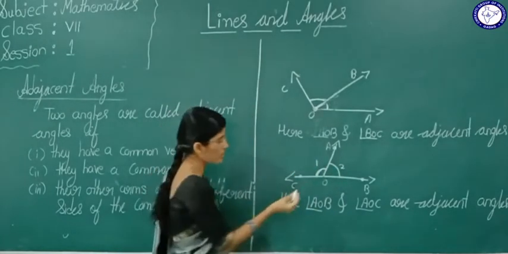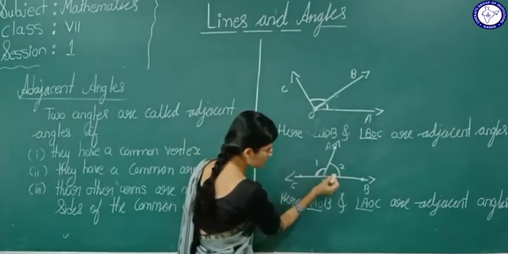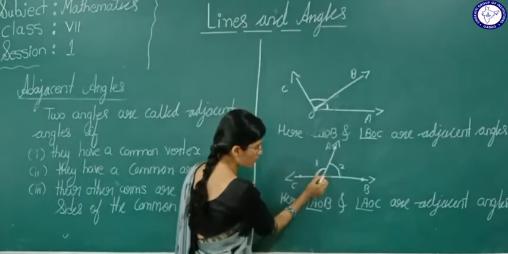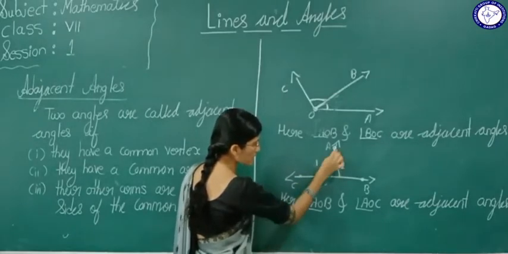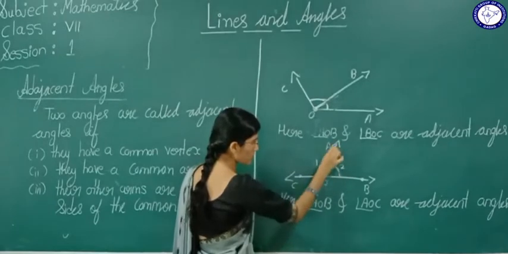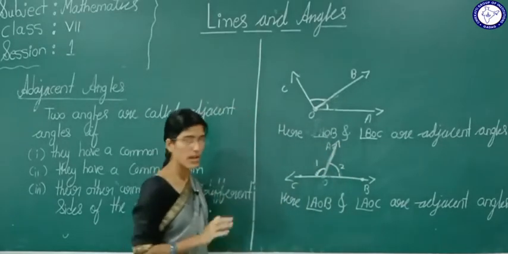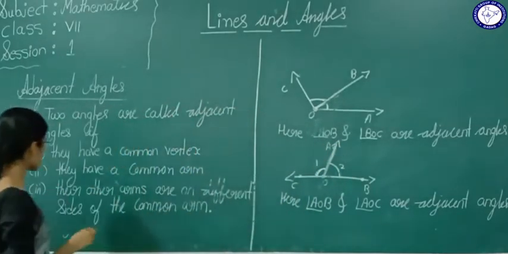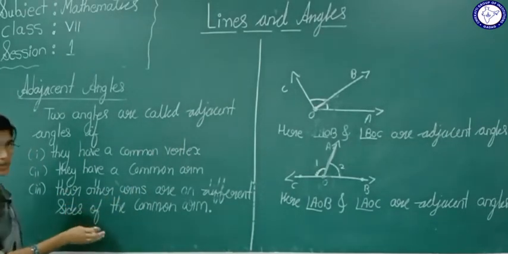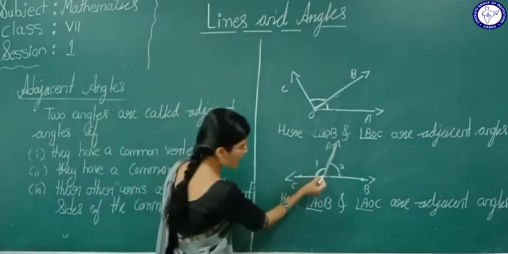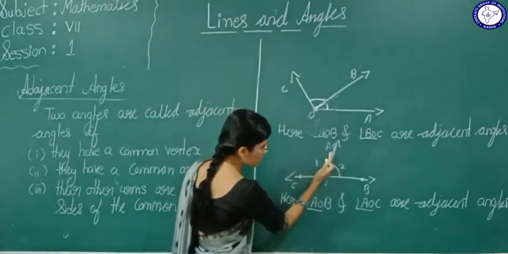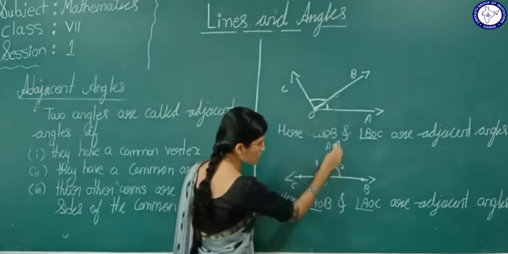Fine. See here angle 1 and angle 2 have a common vertex O. Yes or no? Have a common vertex O. And both these angles have a common arm, that is OA. Okay. The third condition, their other arms are on different sides of the common arm. See, these are the other arms. Which are those? OC and OB are on different sides of this common arm.